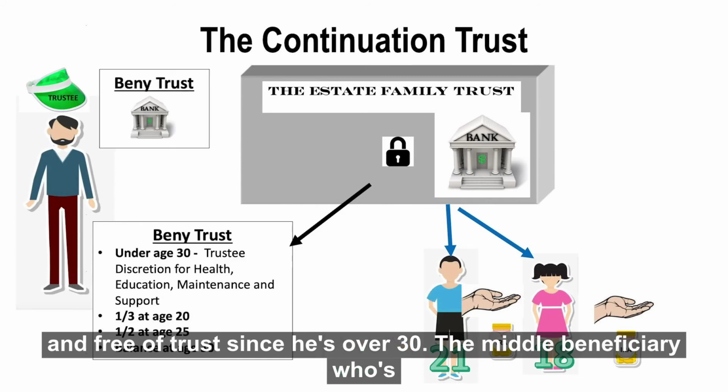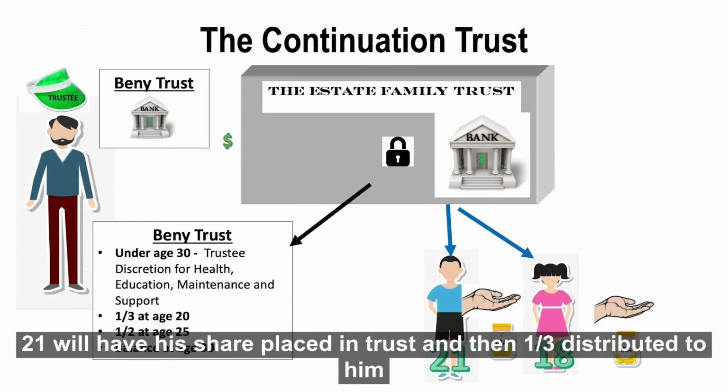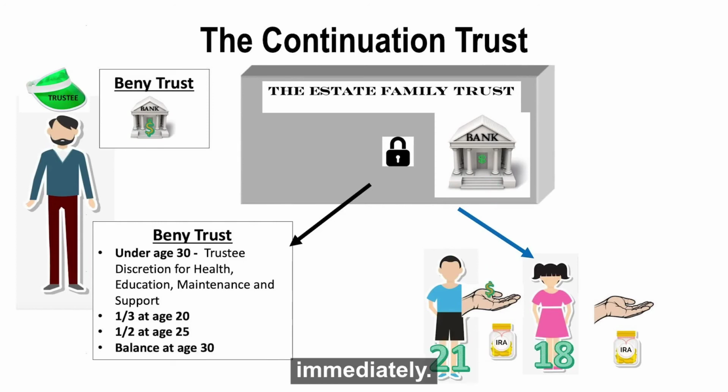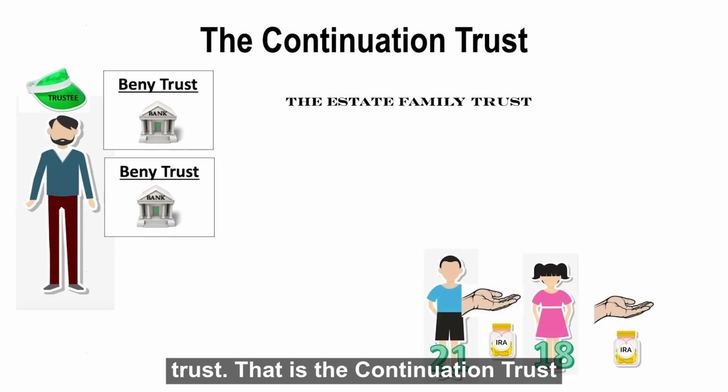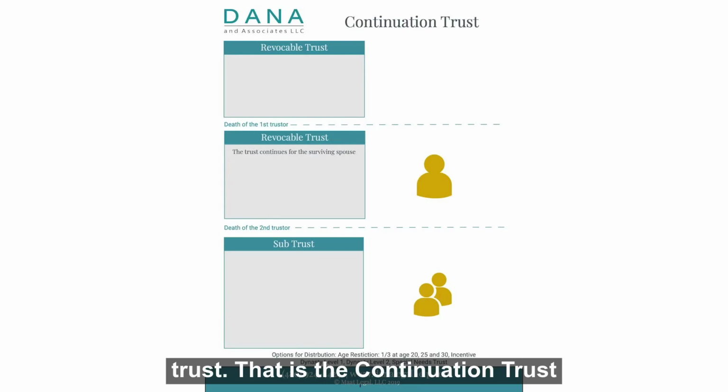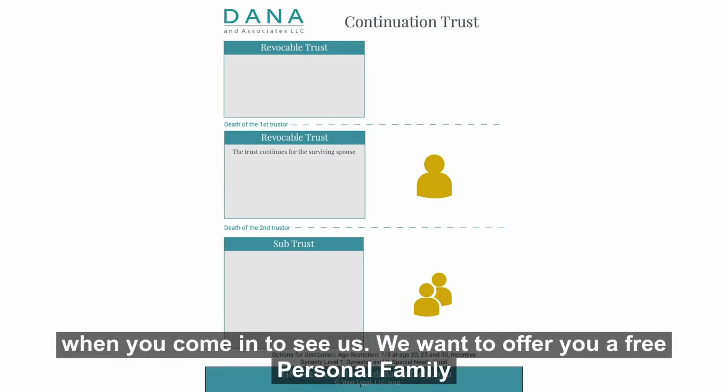The middle beneficiary, who's 21, will have his share placed in trust and then 1/3 distributed to him immediately. The youngest beneficiary at 18 will have all of her share held in trust. And that is the continuation trust. And this is the diagram we'll draw on when you come in to see us.